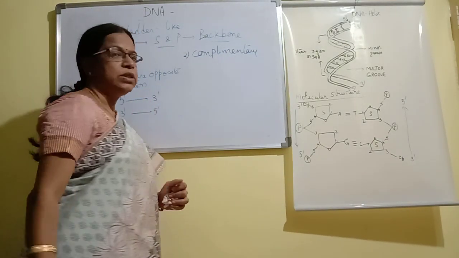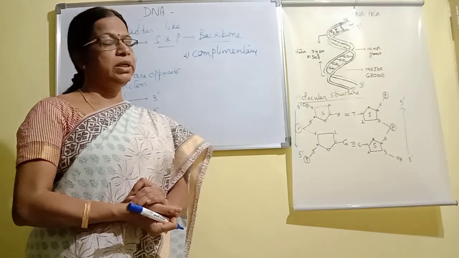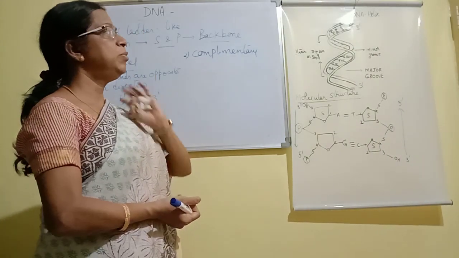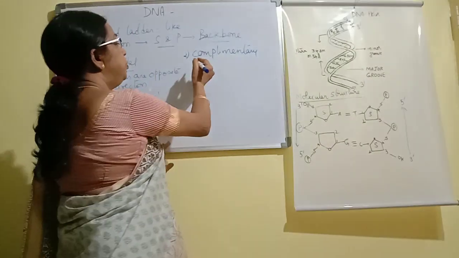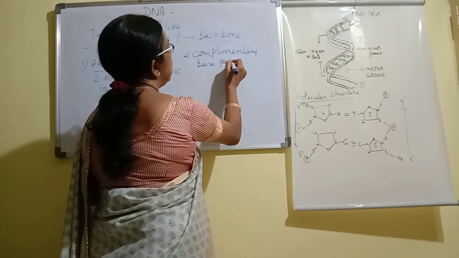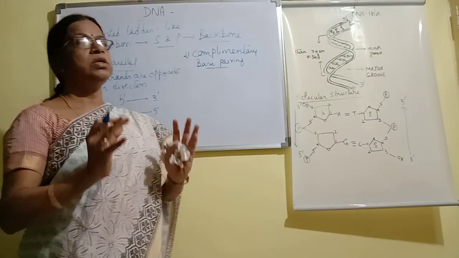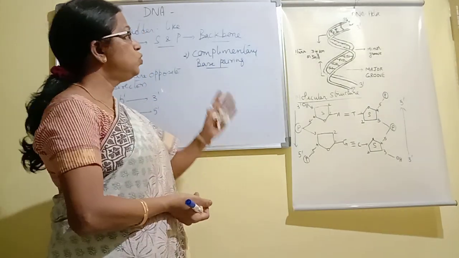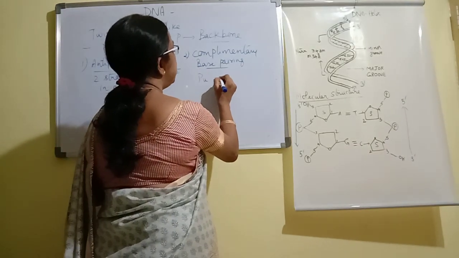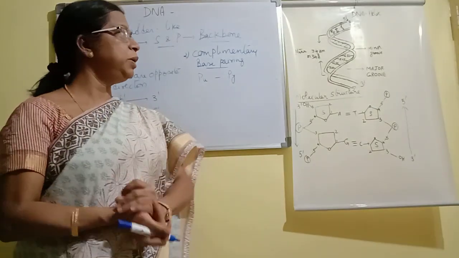Second important feature is called the complementary nature. The complementary nature of the two strands of the DNA molecule is the base pairing. Base pairing is called the complementary nature. That decides what is the meaning of complementary. So base pairing is always a purine binding with a pyrimidine. Purine always binds with pyrimidine.